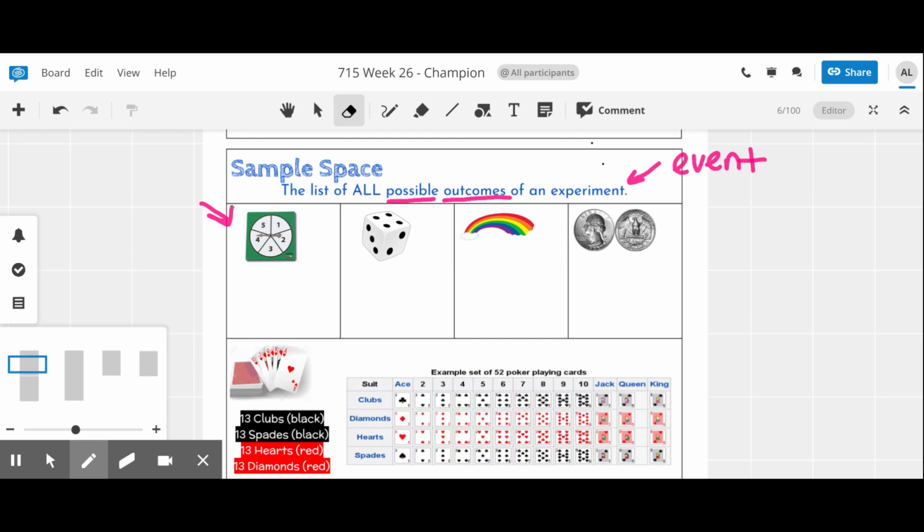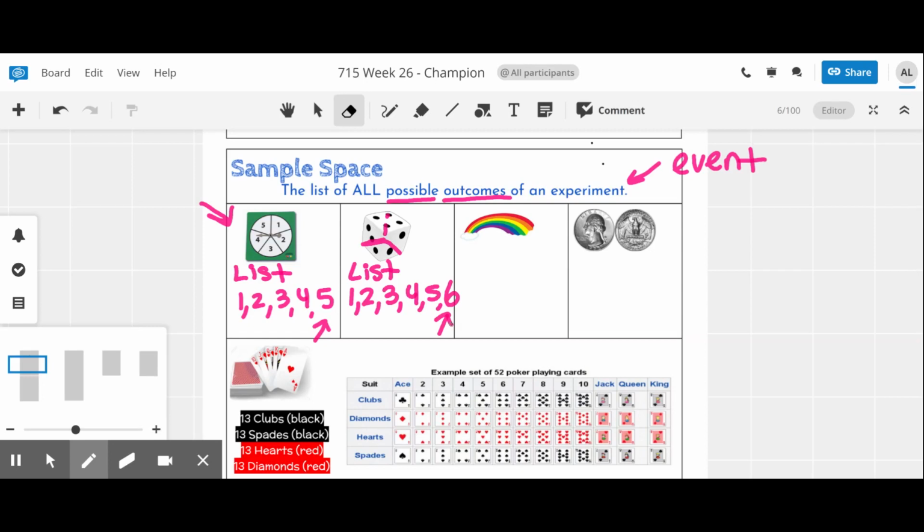Now the sample space is all possible outcomes for this spinner. I see that there are 5 outcomes, but the sample space is the list. My sample space isn't 5. 5 is one of the possible outcomes. Take a look at this number cube. I see 4, I see 3, I see 2, but what I don't see in the back here is the other numbers. A number cube has a list of 6 numbers. So although there are 6 possible outcomes, 6 is one of those possible outcomes.